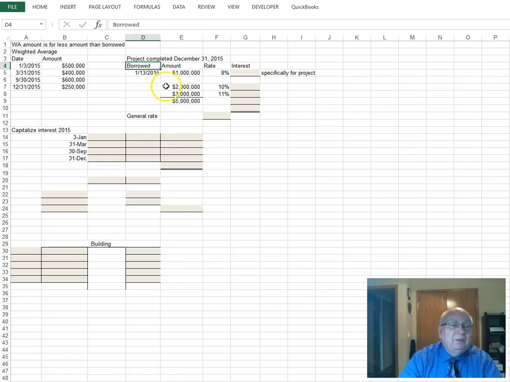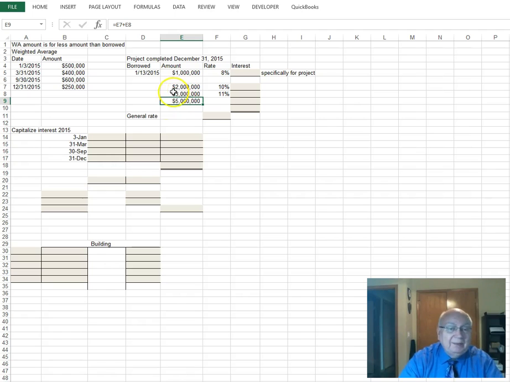Now on this one, we borrowed $1 million at 8% specifically for the building project. And this is for when the weighted average amount to be capitalized is less than the amount we borrowed. And then we have some general borrowings of $2 million and $3 million, for a total of 5 of these two, but a total of 6 altogether.